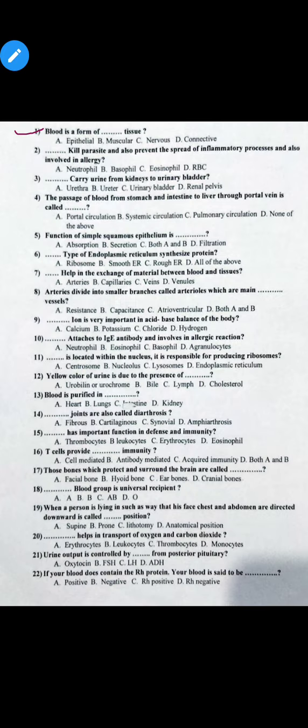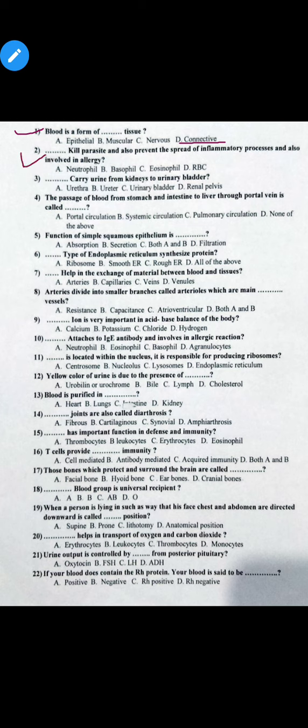First MCQ: Blood is a form of dash tissue. Option A epithelial, option B muscular, option C nervous and option D connective. So the correct option is option D, connective. Blood is a form of connective tissue.